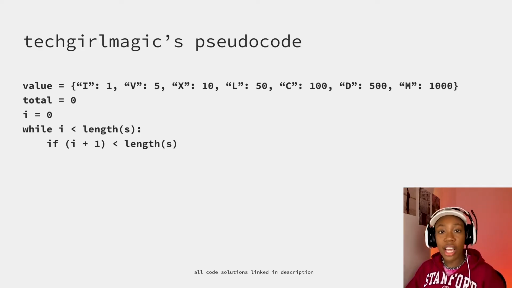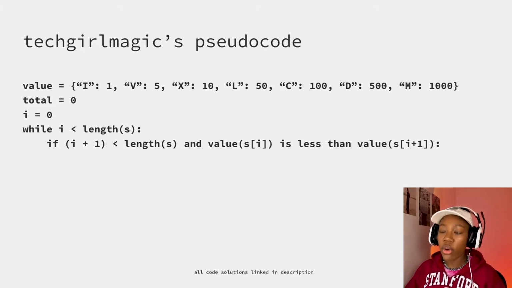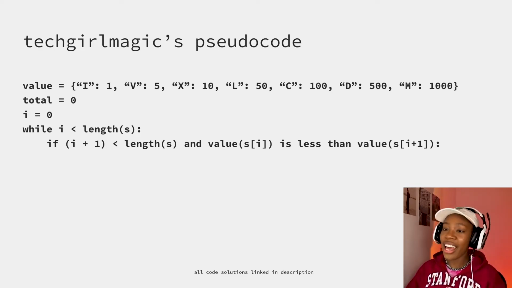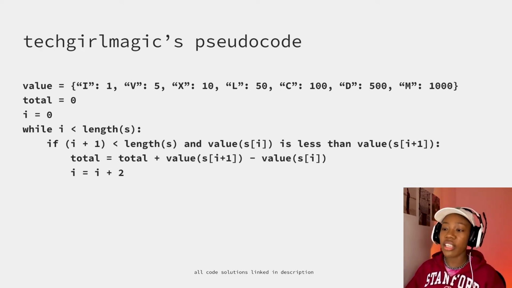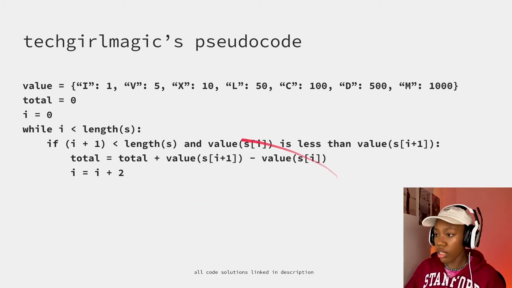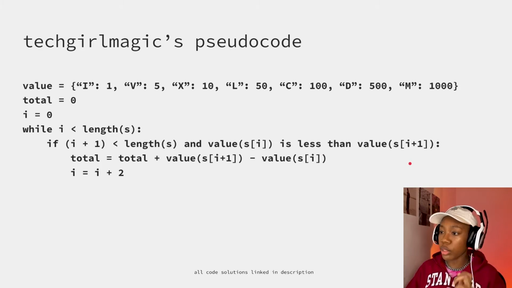If I plus 1 is less than the length of the string, and if the value of S of I is less than the value of I plus 1, again, our I emojis coming into play again, then we will actually just end up taking the value of I plus 1. We're going to subtract the value of S of I from that, and then add that to total here. So this is kind of the difference that we were referring to while we were walking through the prior explanation.